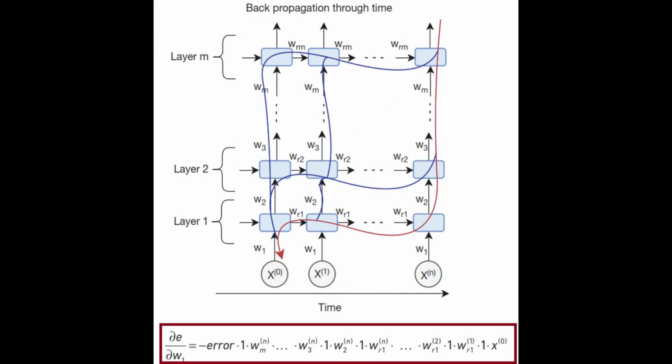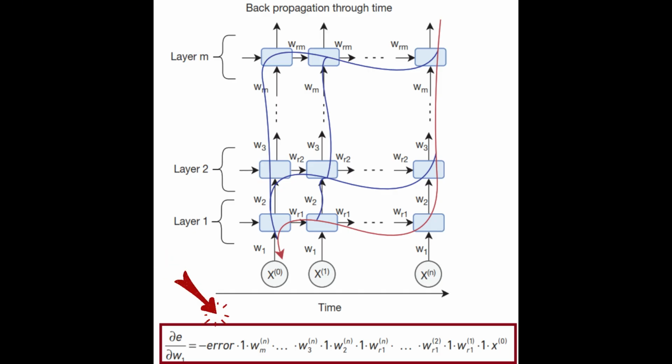Now the next question is, how do we train an RNN? The answer is called backpropagation through time, or BPTT. We won't go too deep into the mathematics of BPTT. In practice, TensorFlow and Keras handle this automatically. Let's focus on the red path shown in the figure. During backpropagation through time, if we want to compute how much the loss changes with respect to weight W1, we end up with an expression like the one shown here.